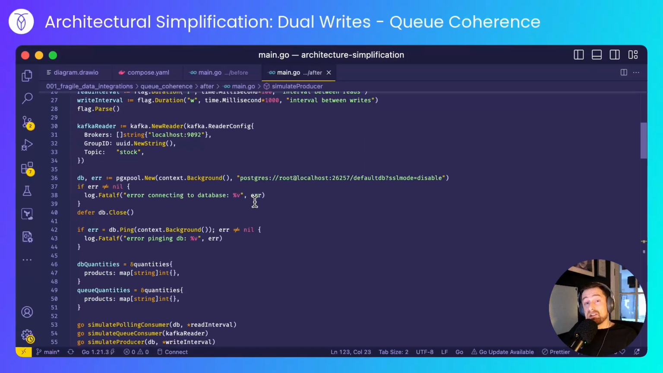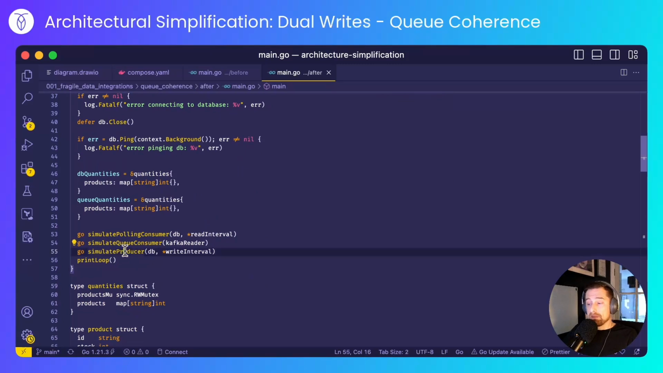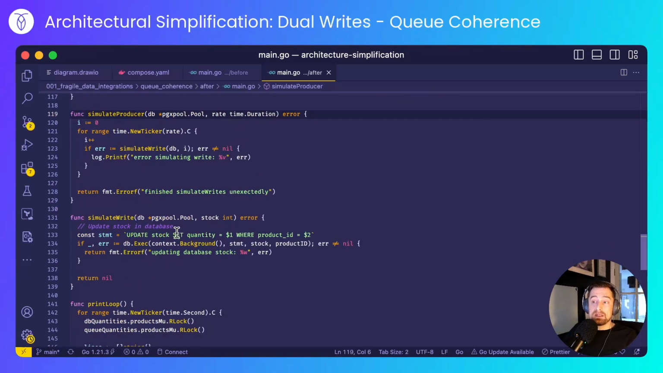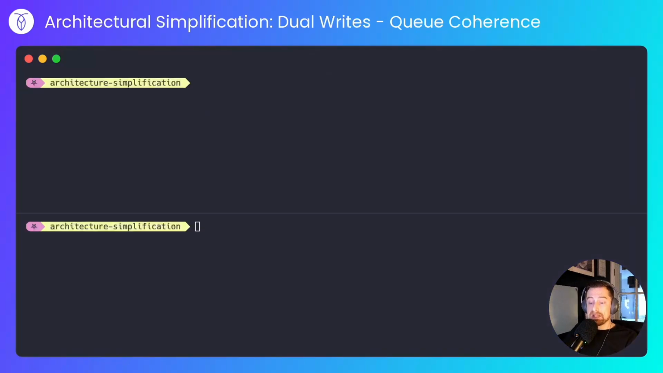The after code isn't actually much shorter, but where it becomes a lot simpler is in the producer. I simply write to the database and that's it. I don't have to write to the queue as well. So if my write to the database fails, nothing gets written to the database or the queue. Let's run these scenarios now.